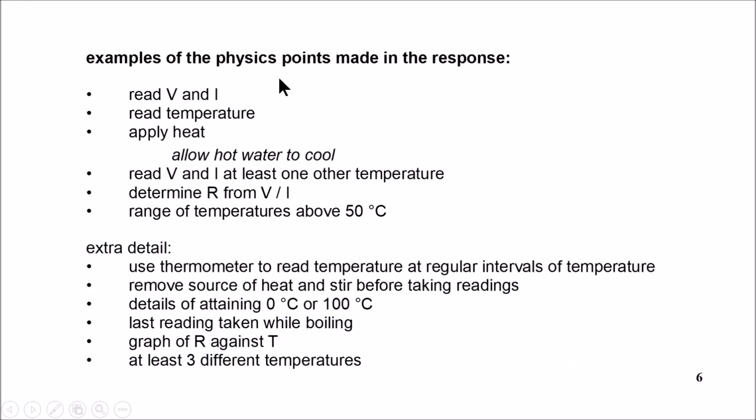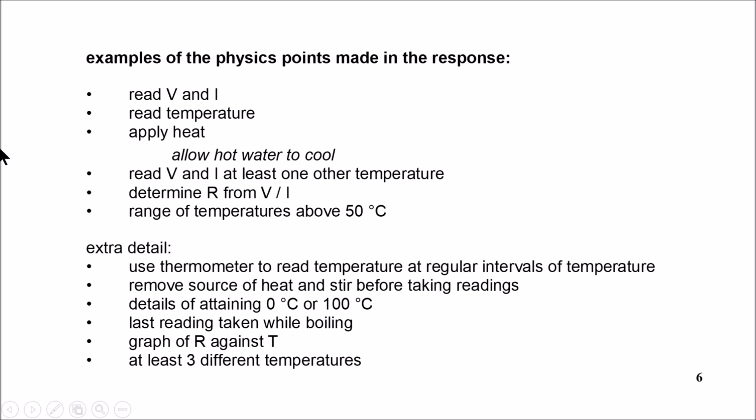So here is an example of the physics points, so how this works. Read the voltage and current, read the temperature, apply the heat, and then read the voltage and current at least one other temperature, so you allow the hot water to cool. Determine the R or resistance from the voltage divided by current. Use a range of temperatures above 50 degrees Celsius. So do it for the higher temperatures, not the low temperatures. So as you heat up the water, you can constantly measure the voltage and current at different temperatures and find the resistance.